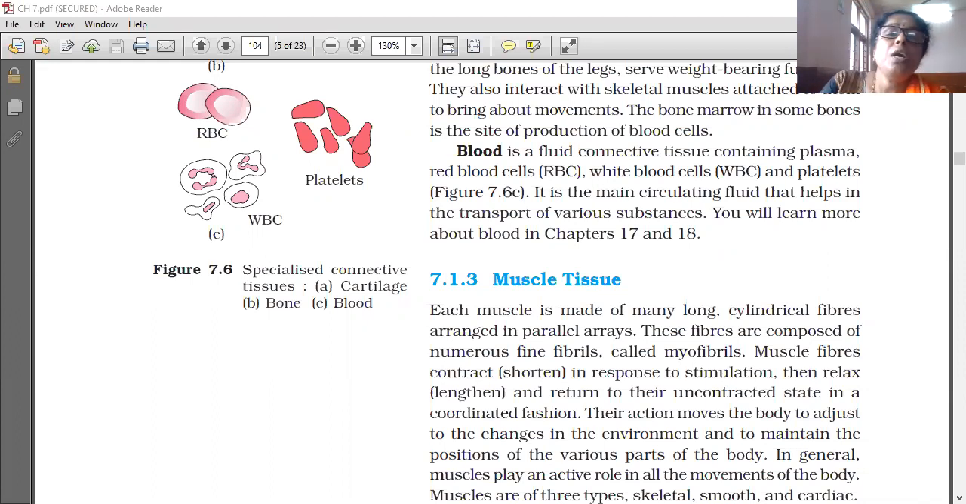Loose connective tissue: areolar tissue and adipose tissue. Dense connective tissue: dense regular and dense irregular. Specialized connective tissue: cartilage, bone, and blood.